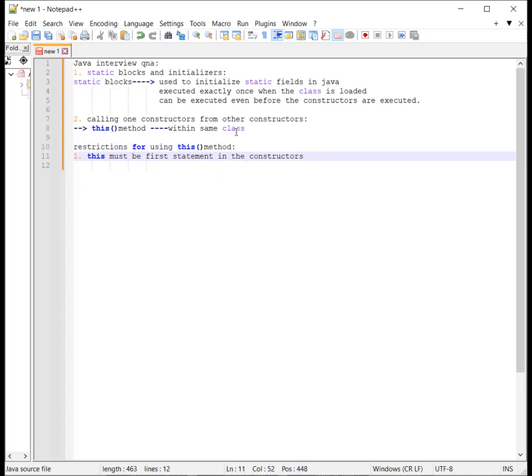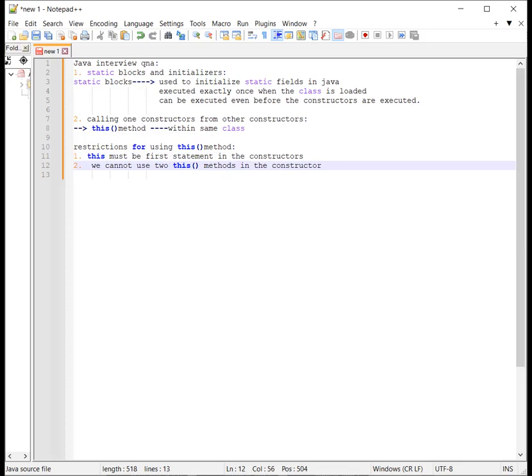And what is the second one? Second, we cannot use two of these methods in a constructor. This must be the first statement in the constructor, and we cannot use two of these methods in the constructor. And we can call one constructor from another using these methods only within the same class.